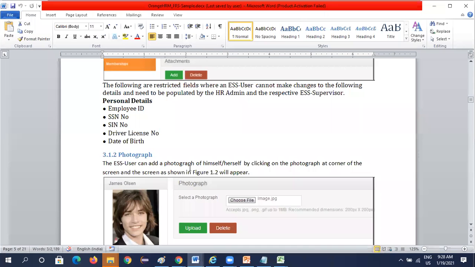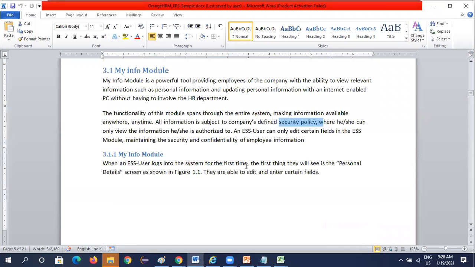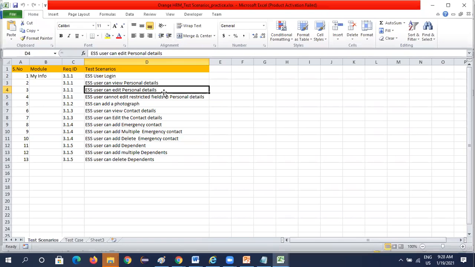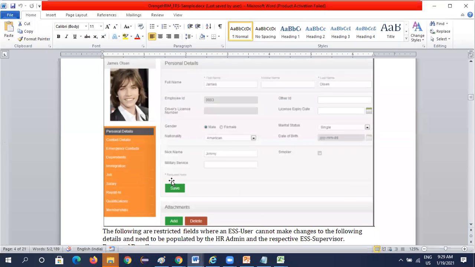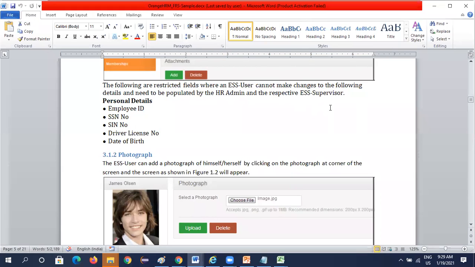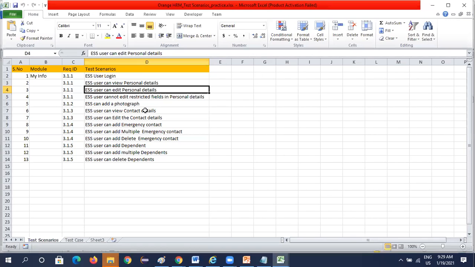In the document we have provided some fields, so they are able to edit and enter certain fields. So ESS user can edit and enter certain fields. Next, some fields are restricted, he cannot edit. So ESS user cannot edit restricted fields in the personal details.